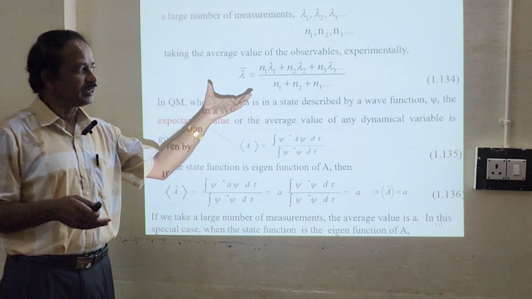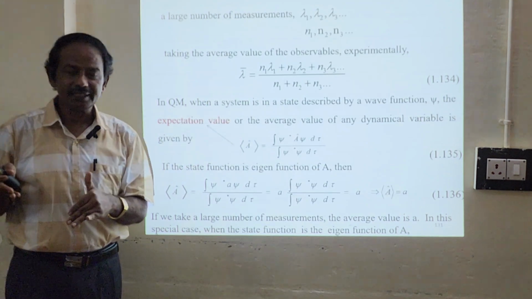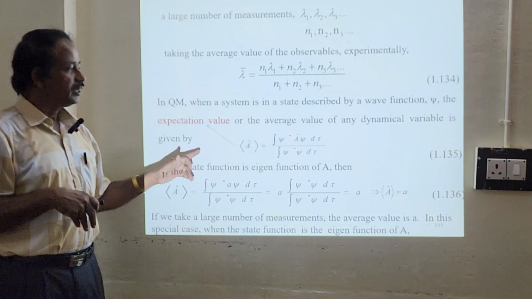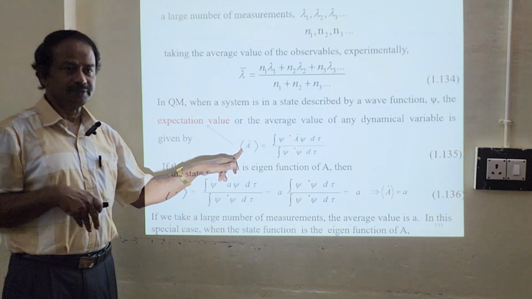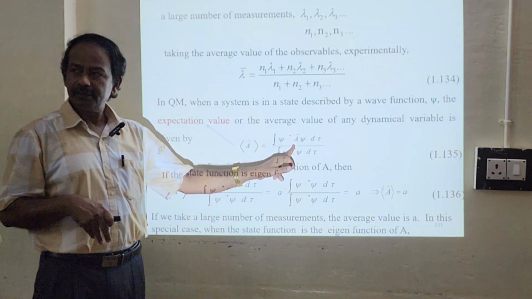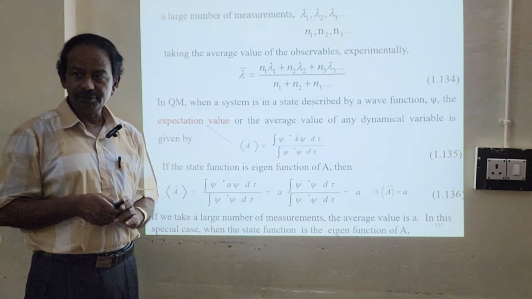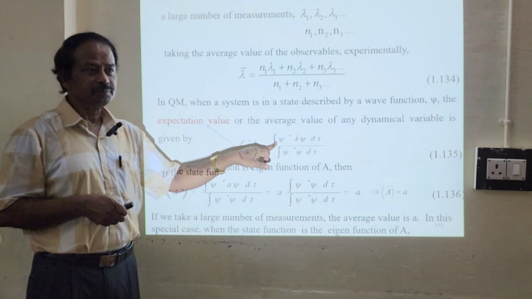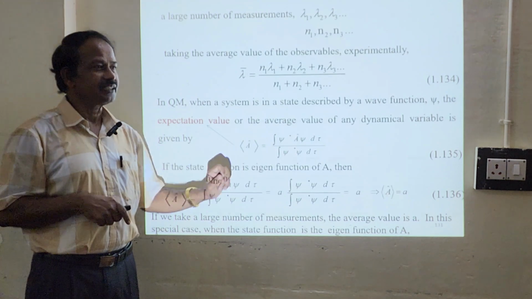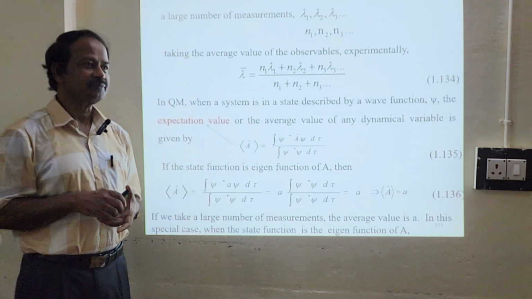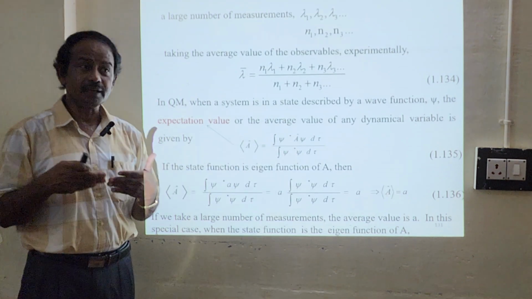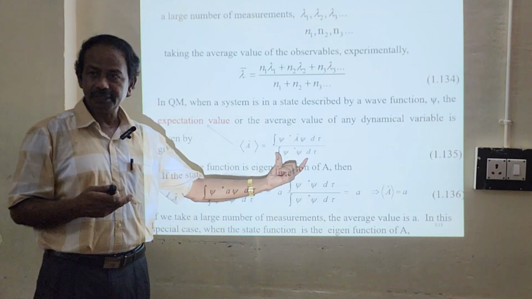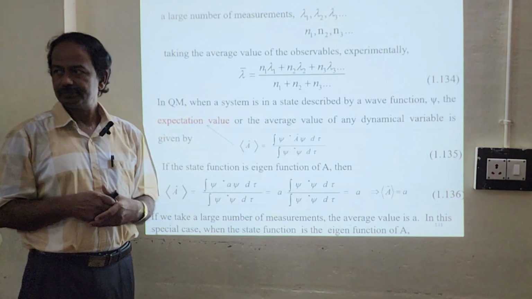Quantum mechanically, we take the expectation value: the operator operates on the wave function, which is multiplied by its complex conjugate, and this gives the expectation value. If it is not normalized, we have to divide by the normalization constant.